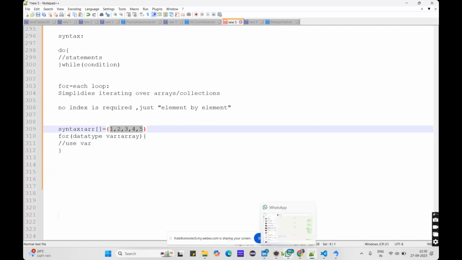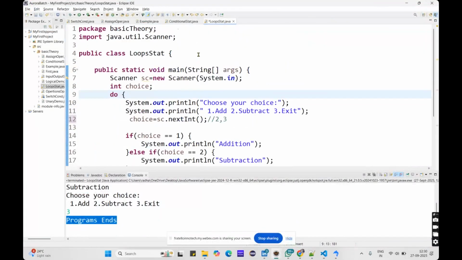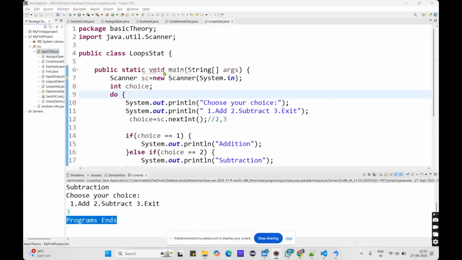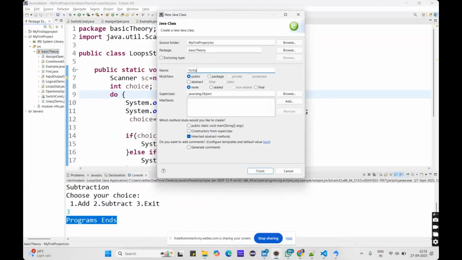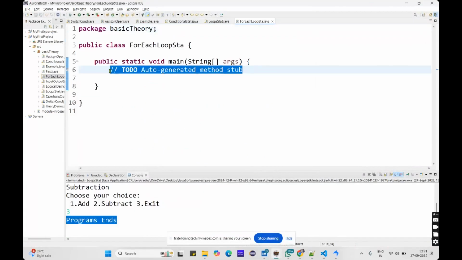Yesterday, in my JSP, we did the student name, right? We'll do that same thing here itself, so I will show you. Let me create one more class here, a new class, ForEachLoopStatement, and public static void main. Don't worry about what an array actually is, it's just a collection of data. Just imagine it like that.